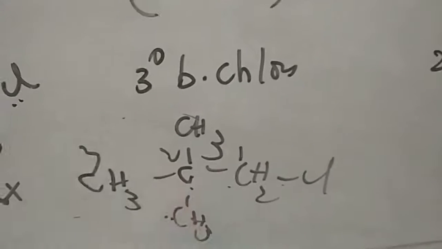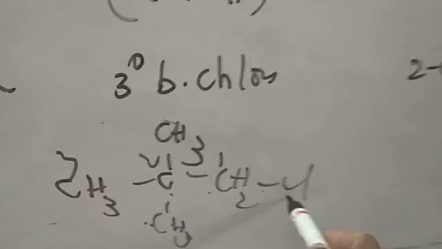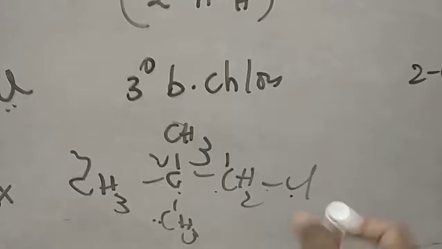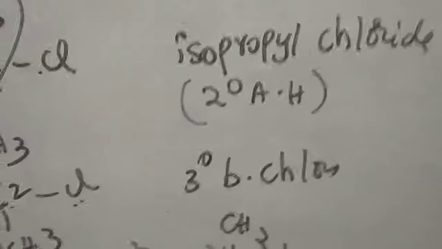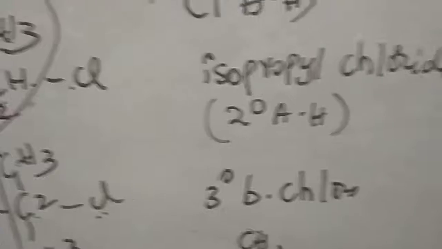The carbon should attach with all 4 carbons. Then to that, the halogen is attached. So it is said to be neopentyl chloride. Neo, 5 carbons are there, pentyl chloride.